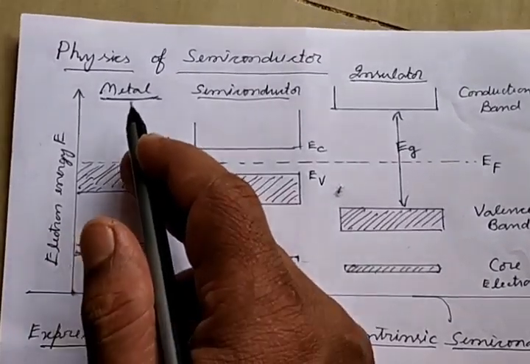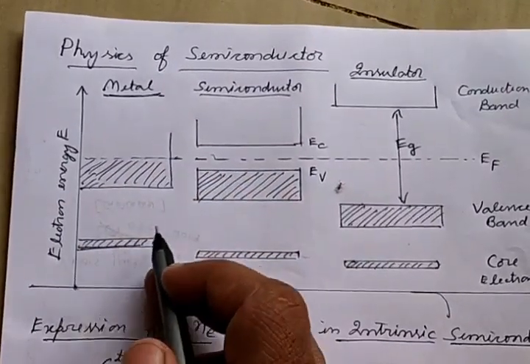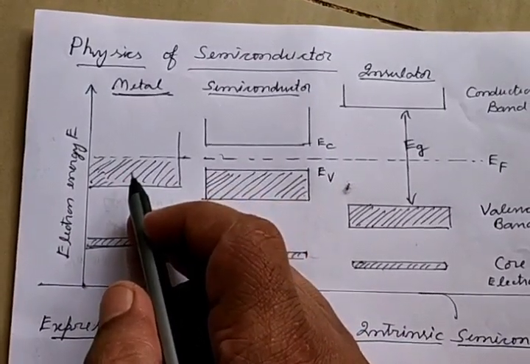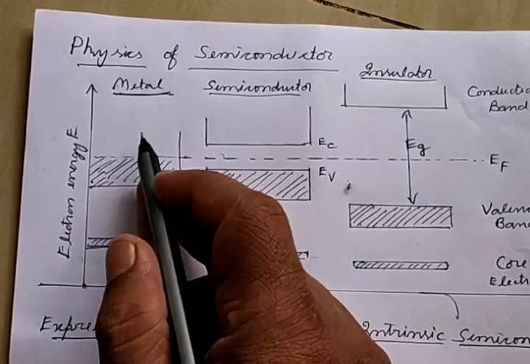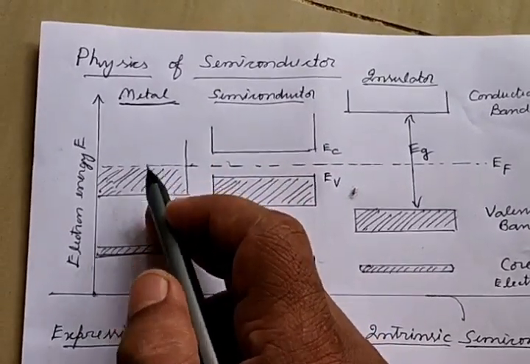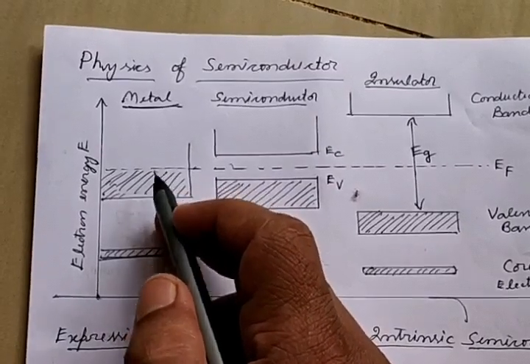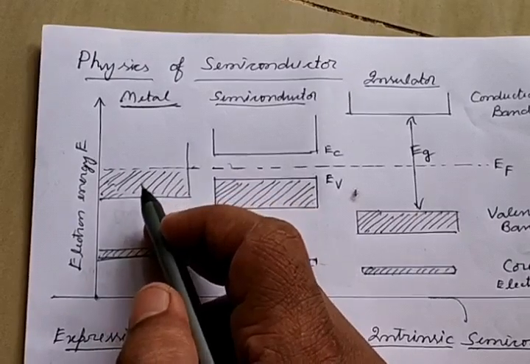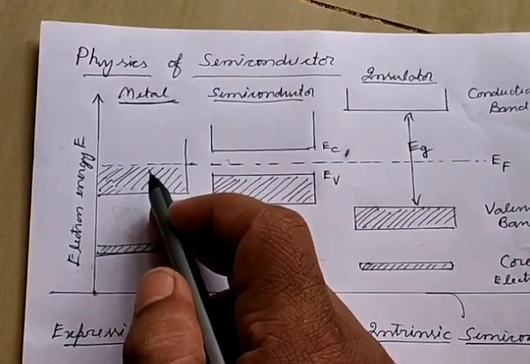If you take the metals, there is the inner core electrons, then there is the outermost orbit electrons, which is the valence band, and then the conduction band. In the case of metal, we know that the valence band and conduction band actually overlap. There is no gap between them, and the Fermi energy level lies in between the valence band and conduction band.